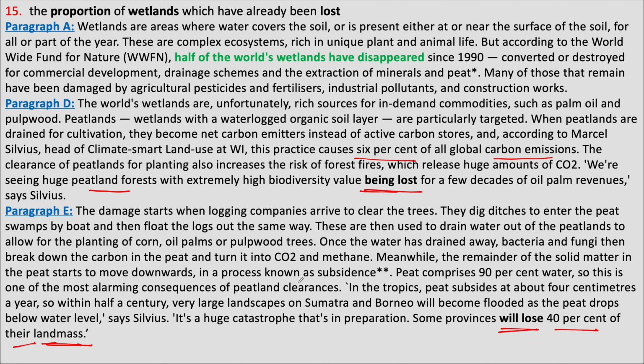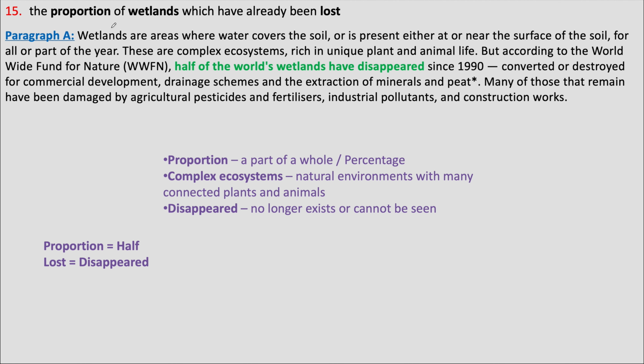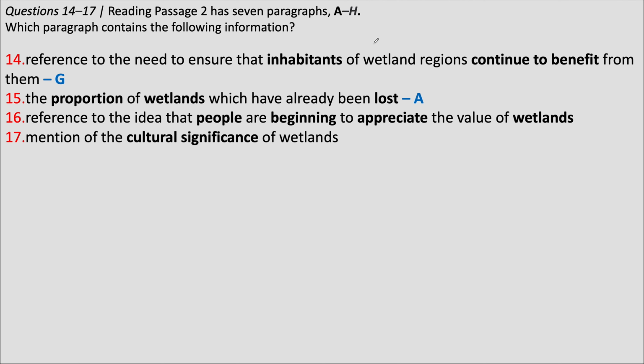This landmass is actually referring to landmass of some places, not about wetlands. But even without going into these details, we can see that this is about what will happen in the future, whereas the question is about what has already happened. Paragraph A says half of the world's wetlands have disappeared, which means the proportion is half. Disappeared means lost. The answer is very clearly from paragraph A. The answer to the 15th question is A.